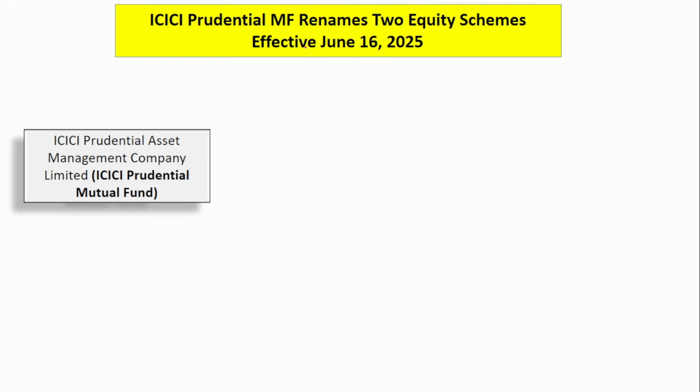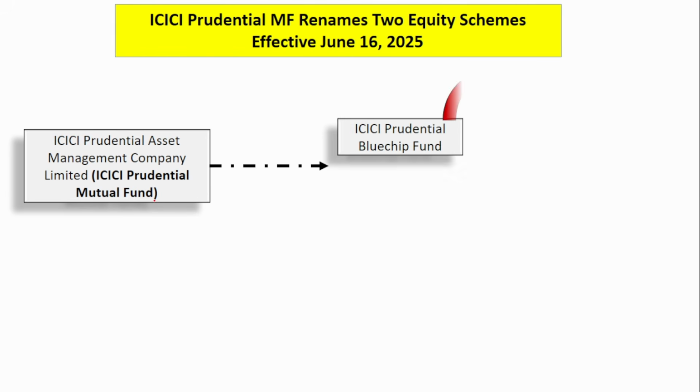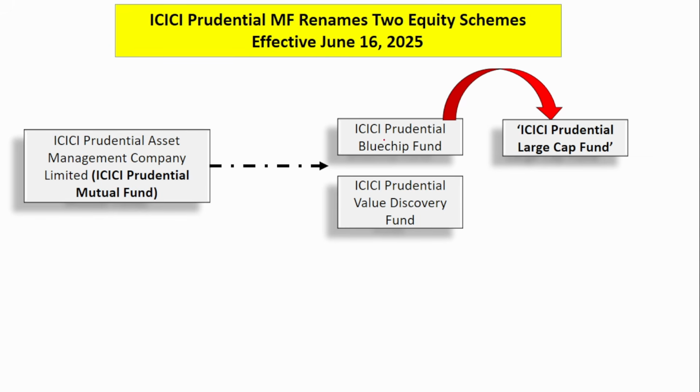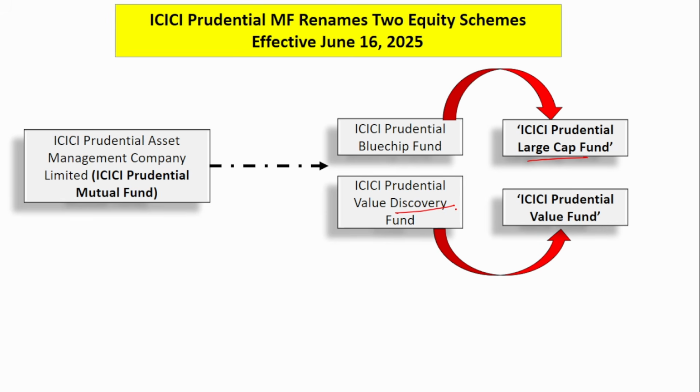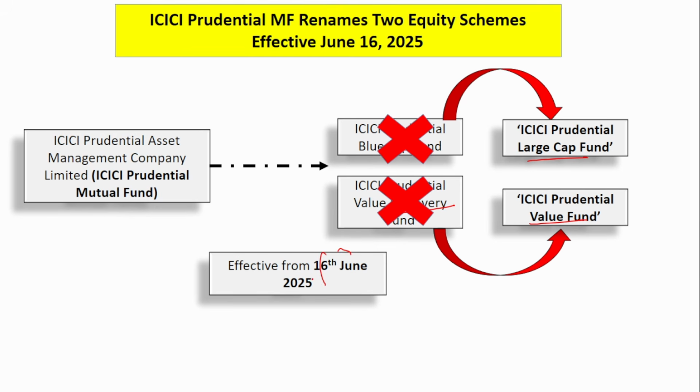Next, ICICI Prudential Mutual Fund. This asset management company has renamed two equity schemes: ICICI Prudential Blue Chip Fund to ICICI Prudential Large Cap Fund, and ICICI Prudential Value Discovery Fund to ICICI Prudential Value Fund. So these two old names will not be valid from 16th June 2025. Instead of that, these two schemes will be there. This is the new name of the mutual fund schemes, valid from 16th June 2025.